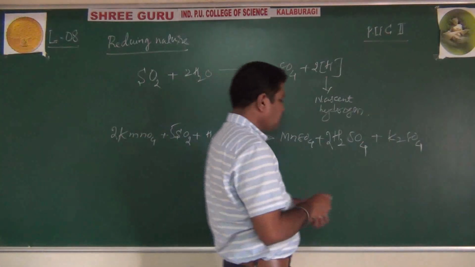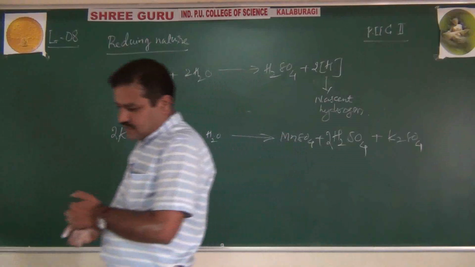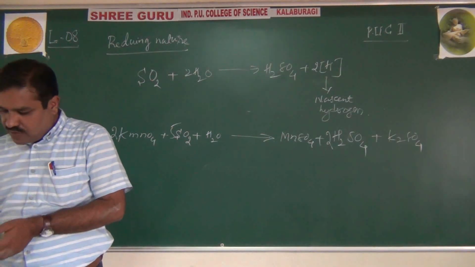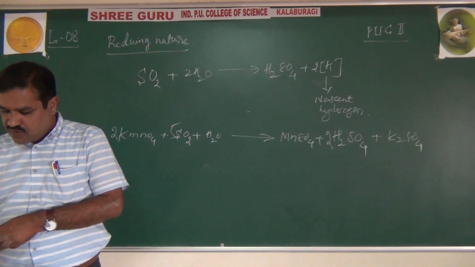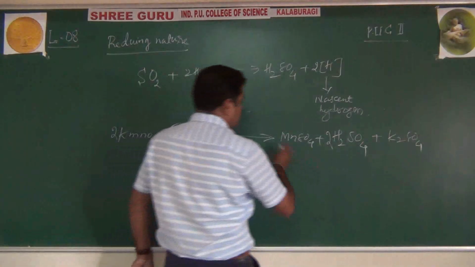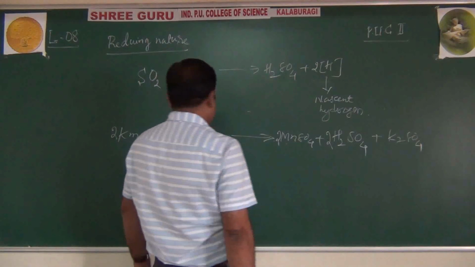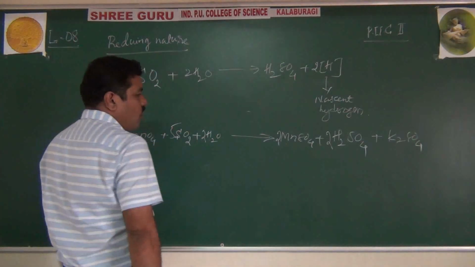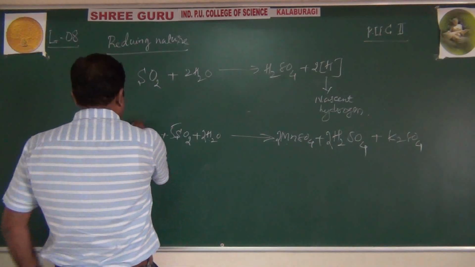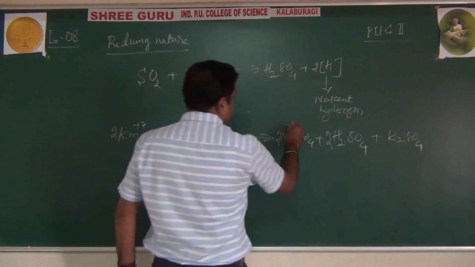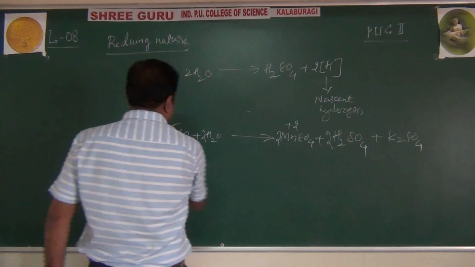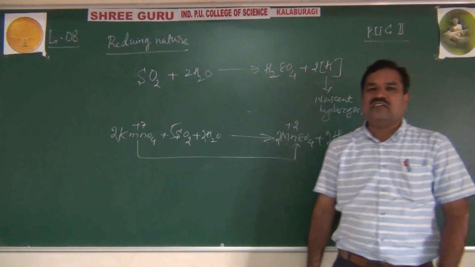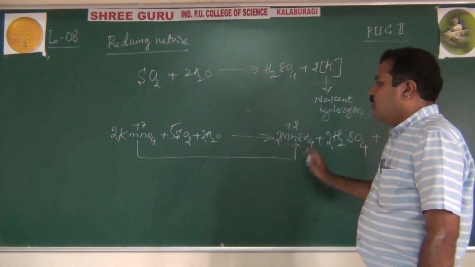This is how you can balance this particular equation. That means 2 KMnO4, 5 SO2, 2 H2O giving K2SO4, 2 MnSO4, 2 H2SO4. Potassium permanganate, manganese plus 7, is reduced to plus 2. That means the intense purple color is discharged to pale pink due to formation of manganese sulfate.